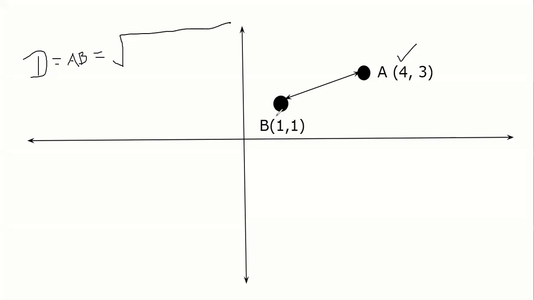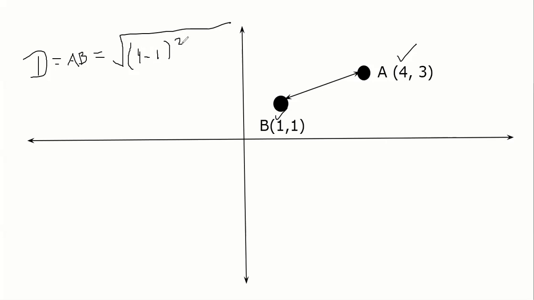Difference of the x coordinates: x2 minus x1 or x1 minus x2 does not matter. You just take the difference of the coordinates. So I'll put x2 minus x1, say 4 minus 1, whole square.